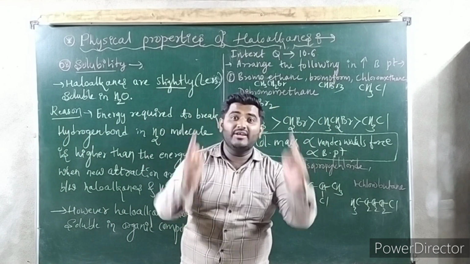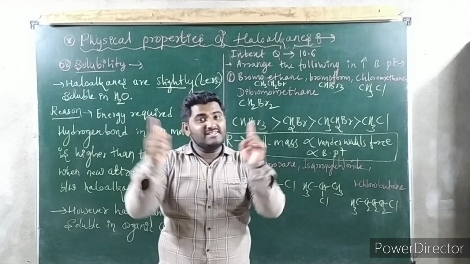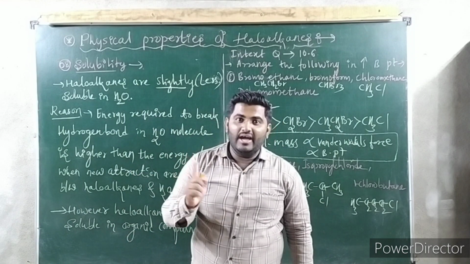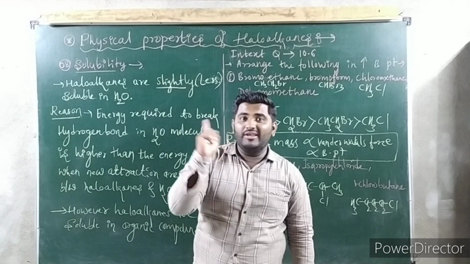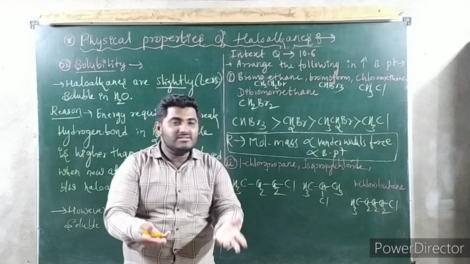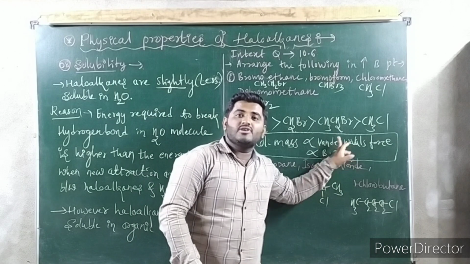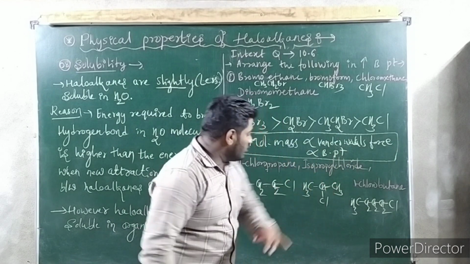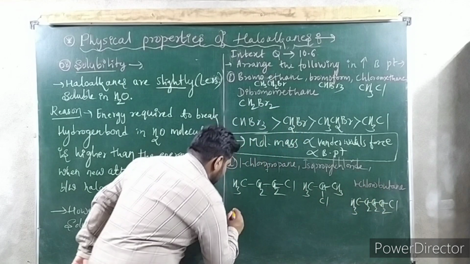First you have to think of molecular mass only. If molecular mass is same, then go for branching. Always remember this point. First factor which one you have to see? Molecular mass. The more the molecular mass, the more is the van der Waals force. The more the van der Waals force, the more is the boiling point. So highest is 1-chlorobutane.